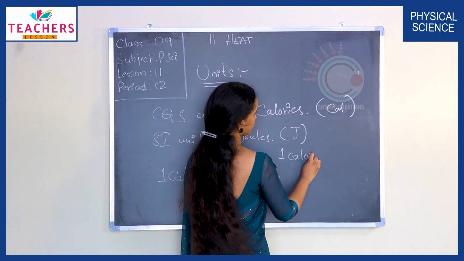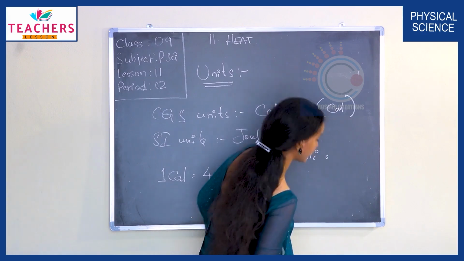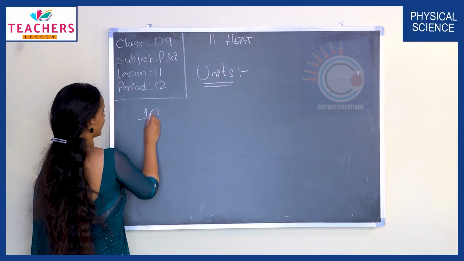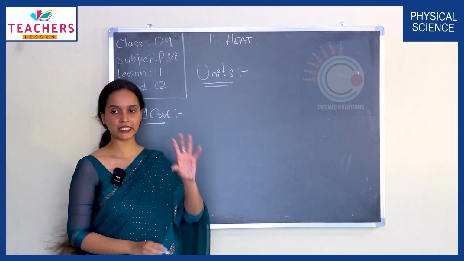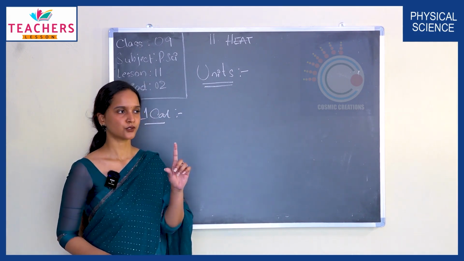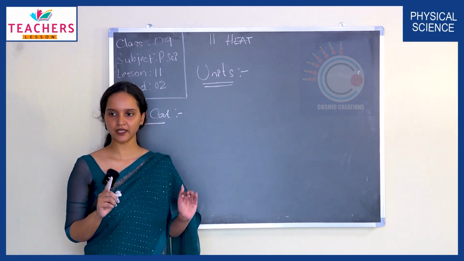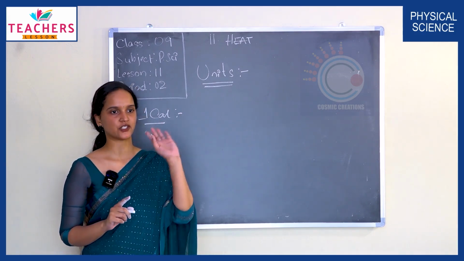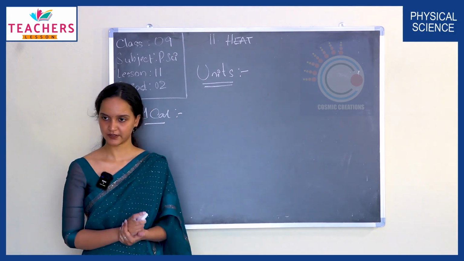1 calorie is the amount of heat required to raise the temperature of 1 gram of water by 1 degree Celsius. It is called 1 calorie.